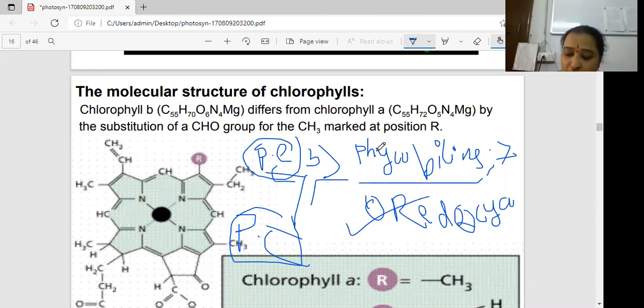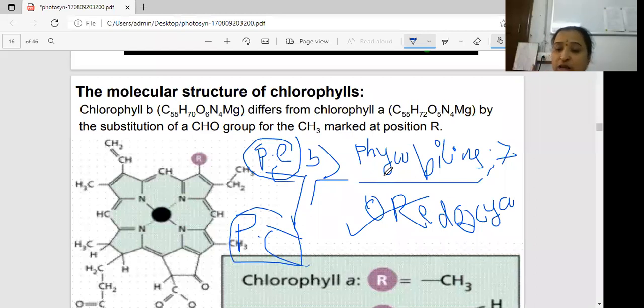The carotenoids and phycobilins serve a dual function. Which ones? Carotenoids and phycobilins serve a dual function. What is the function? The first function: trap the radiant energy, meaning sun energy, and transfer it to chlorophyll a.